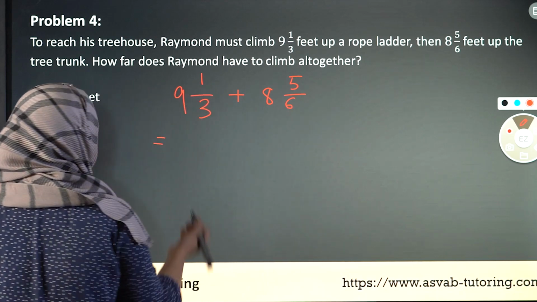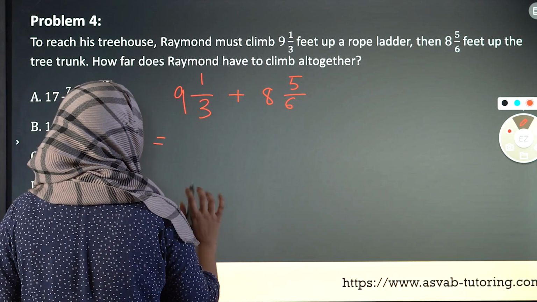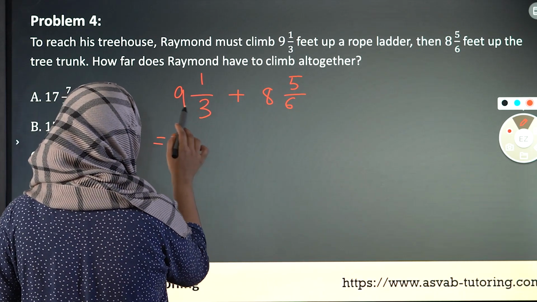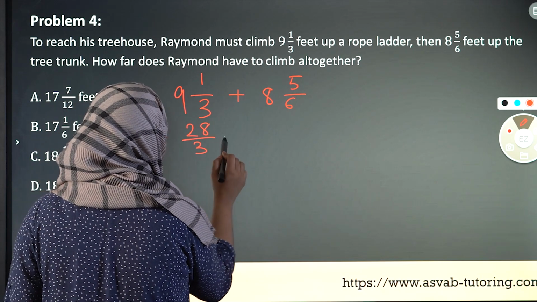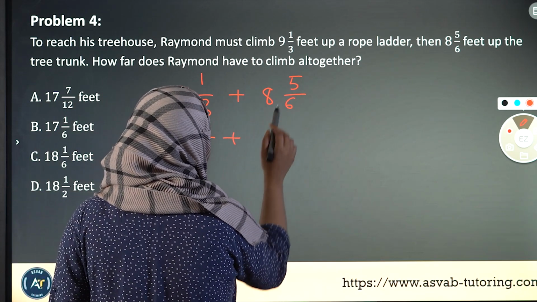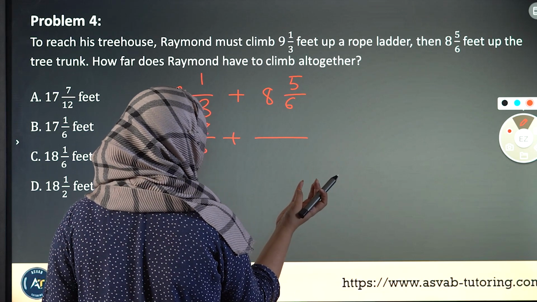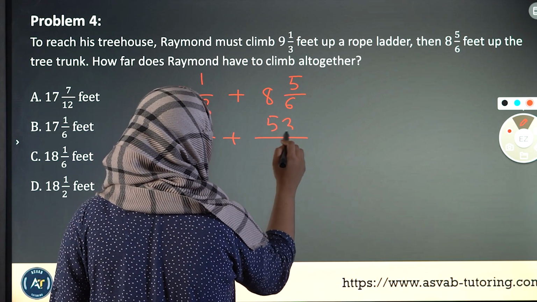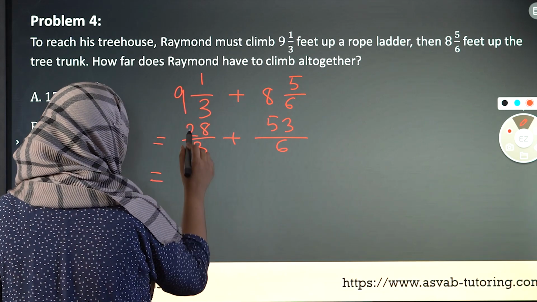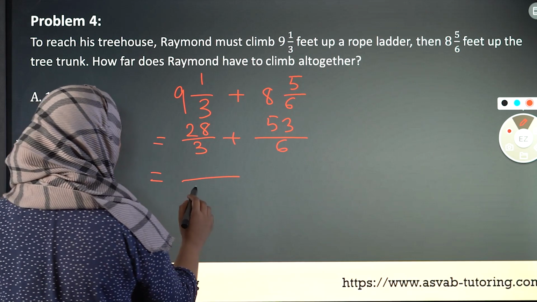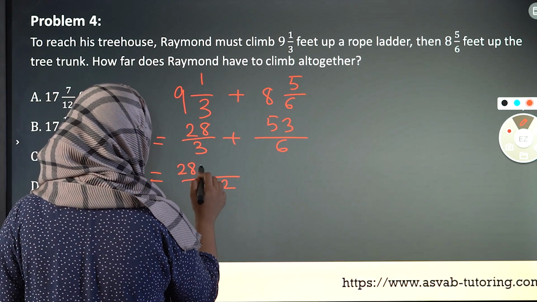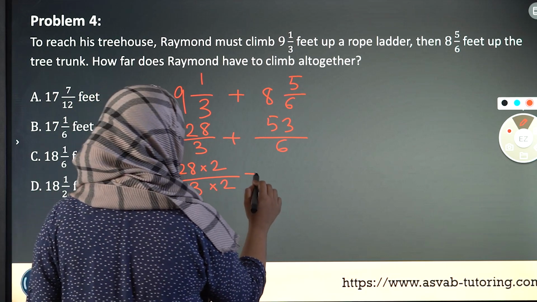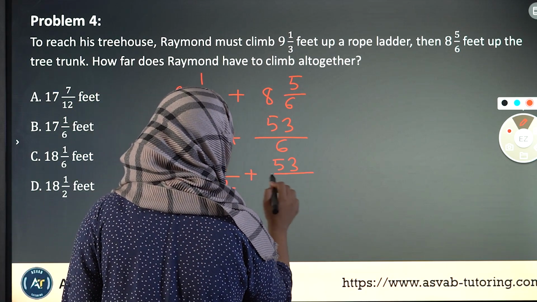To do that, first of all, we need to convert these to improper fractions. How do we do that? We do 9 times 3, which is 27, and then plus 1, so 28. Then we do 8 times 6, which is 48. 48 plus 5 is 49, 50, 51, 52, 53. Then we need to put the denominators in the same format, which means we need to times 2 with this, which means we again do times 2 with this. And then 53 over 6.